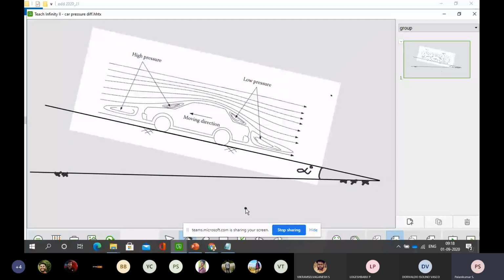If you see the uphill movement of a vehicle making an alpha angle, the front area is going to have high pressure. Whenever the vehicle is moving, this area has very high pressure, which continues in front of the vehicle. After the air passes, behind the vehicle there is a low pressure area. So whenever the vehicle is moving, this also offers a resistance to the tractive force.